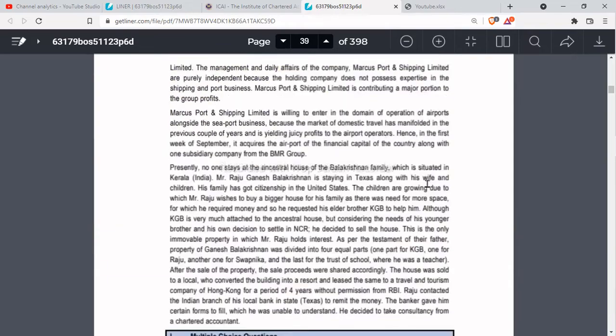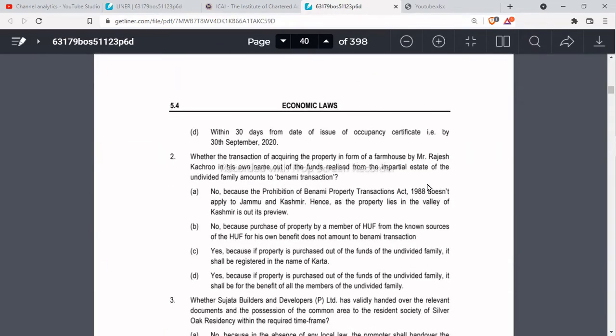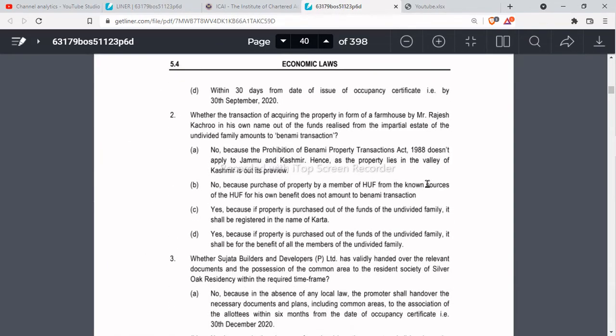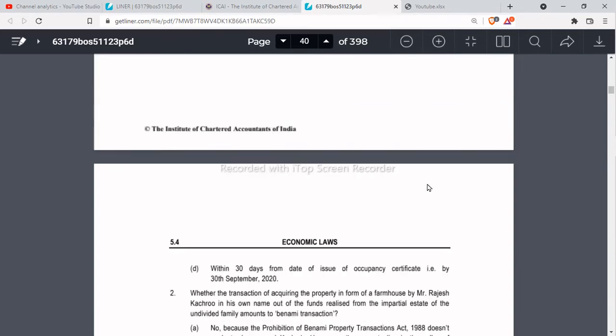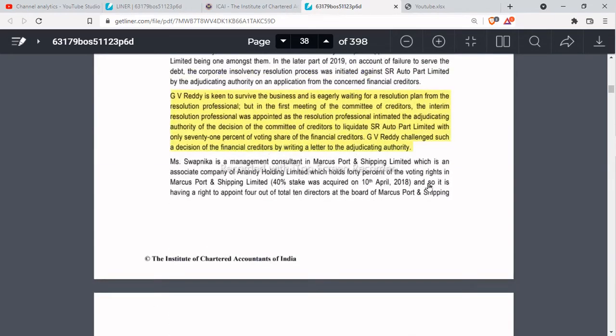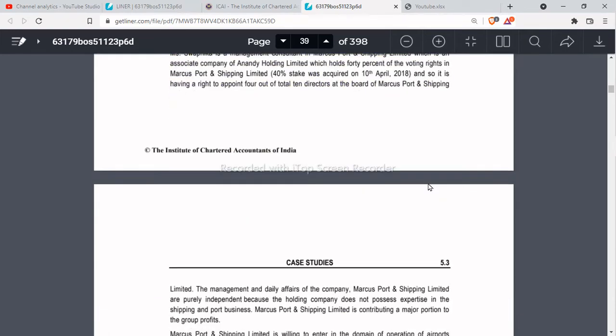So as you know, 66% approval of the COC is required for initiation of liquidation. Here in the case study they have given that 71% approval is obtained.